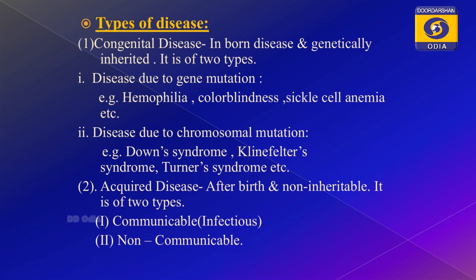There are some diseases that occur due to mutation or due to chromosomal aberration. Hemophilia, color blindness and sickle cell anemia, which we have already mentioned, are diseases due to gene mutation.